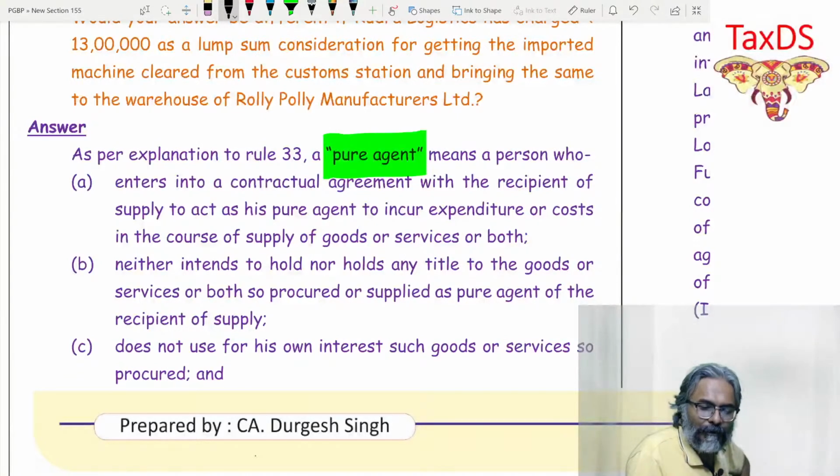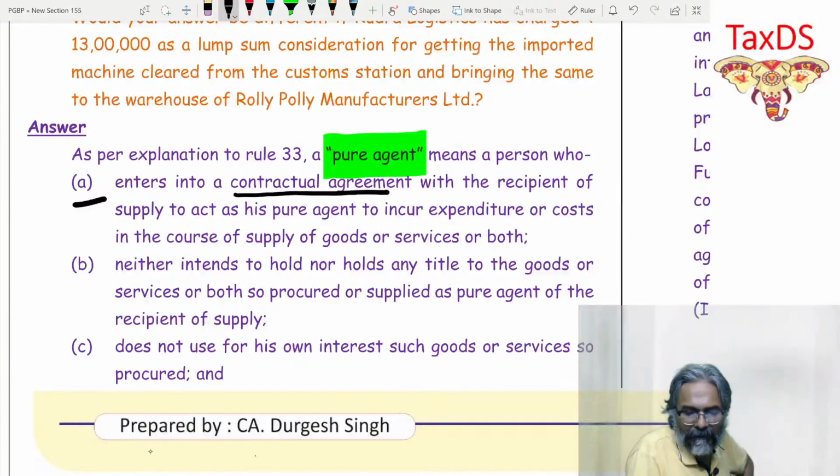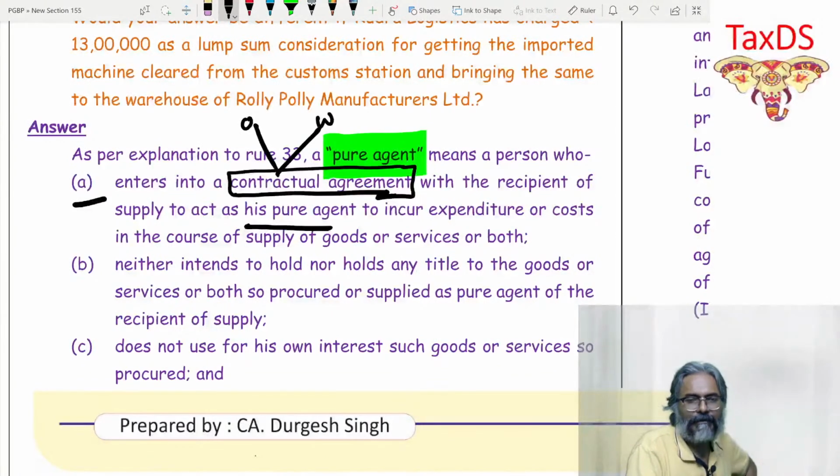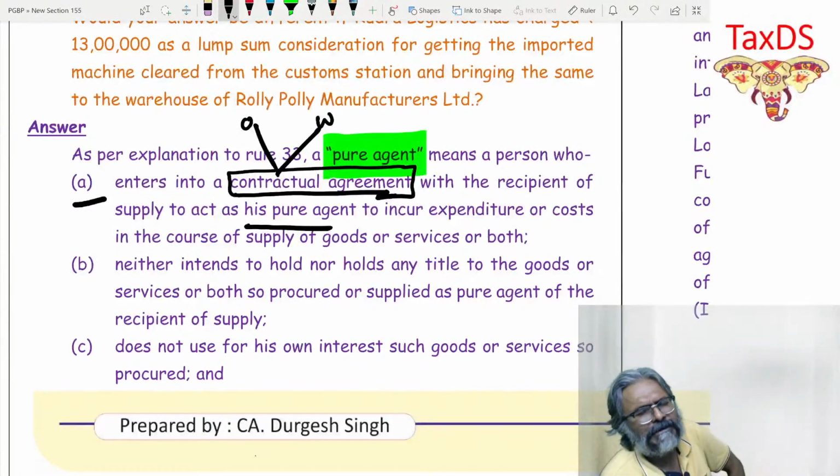So as per the explanation to rule number 33, a pure agent means a person who, point number A, enters into a contractual agreement. Be careful, students. Enters into a contractual agreement with the recipient of the supply, to act as his pure agent, to incur expenditure or cost in the course of the supply of goods or services or both. So there has to be a contractual agreement. Now this contract can be oral or written, doesn't matter. It is not necessary that there be a written contract. An oral contract is also sufficient.